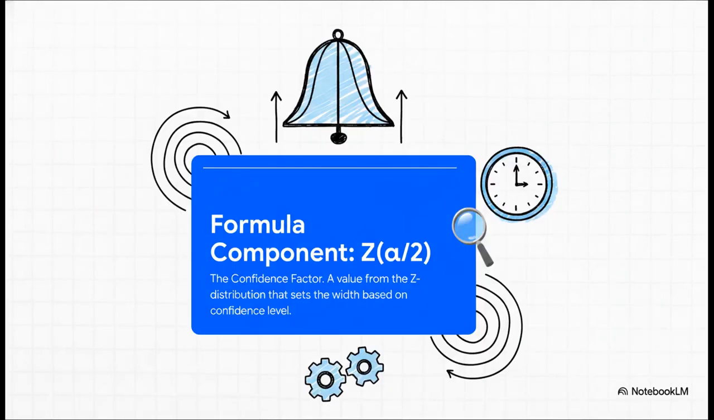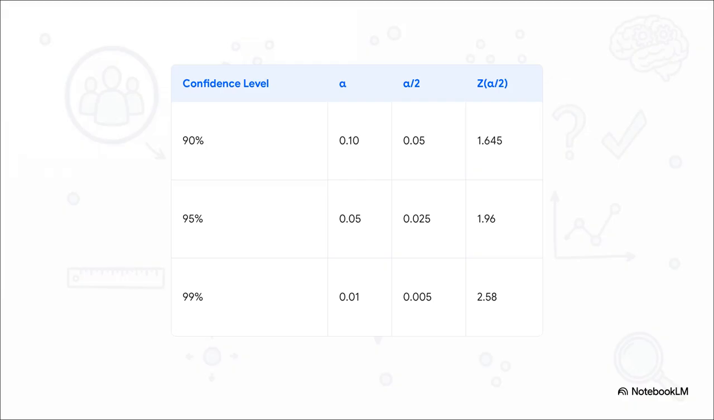All right, next up is this Z thing. I love calling this the confidence multiplier because that's exactly what it does. It's the part of the formula that dials in how confident we want to be. This number comes from the classic bell curve, what statisticians call the standard normal distribution. All a Z-score really tells you is how many standard deviations away from the center you are. So a bigger Z-score means we go further out from the center, which naturally creates a wider interval, giving us more confidence. And this table here connects all those dots for us.